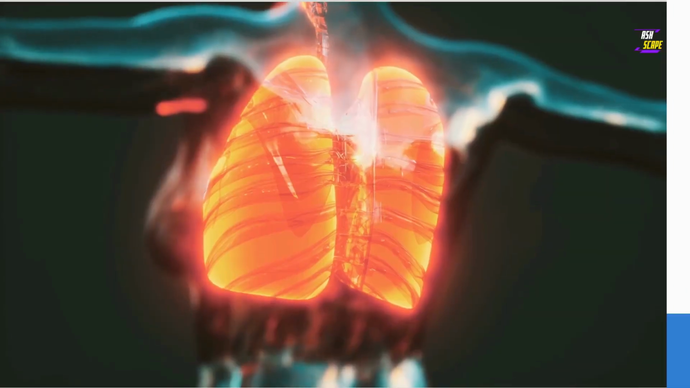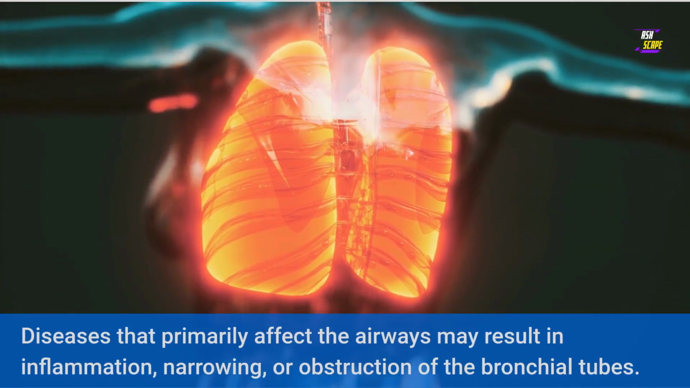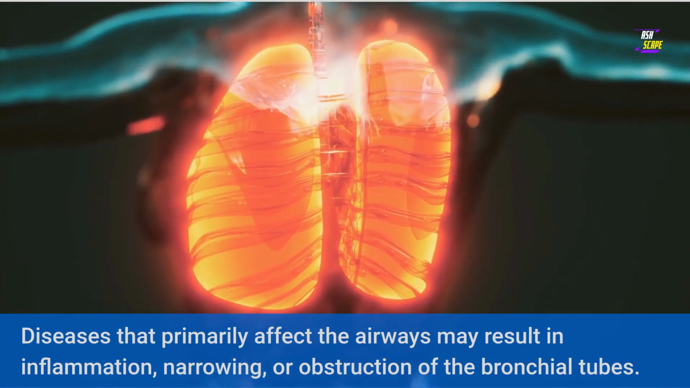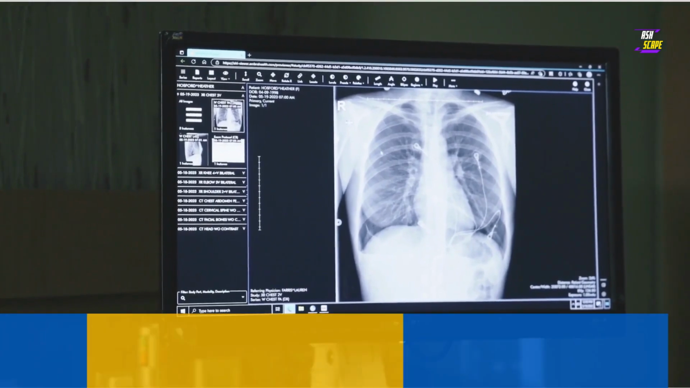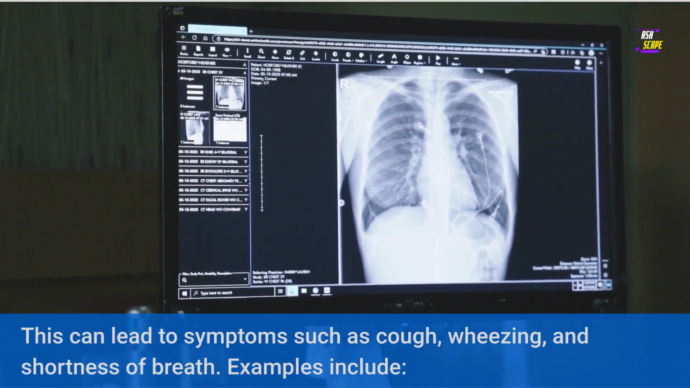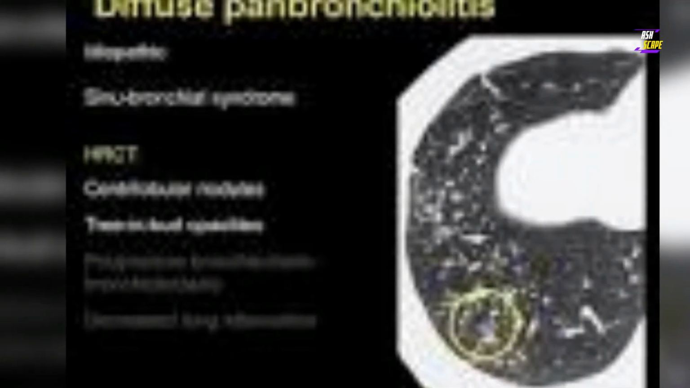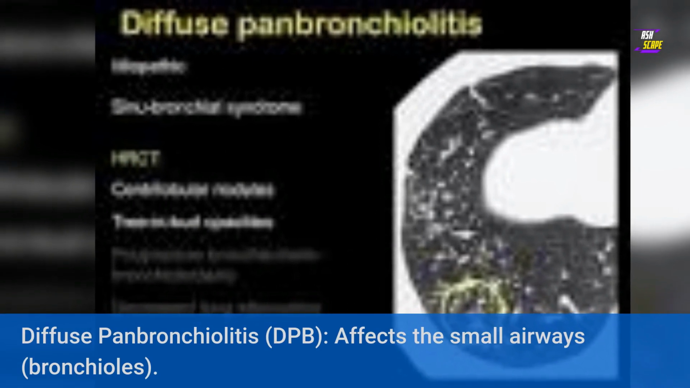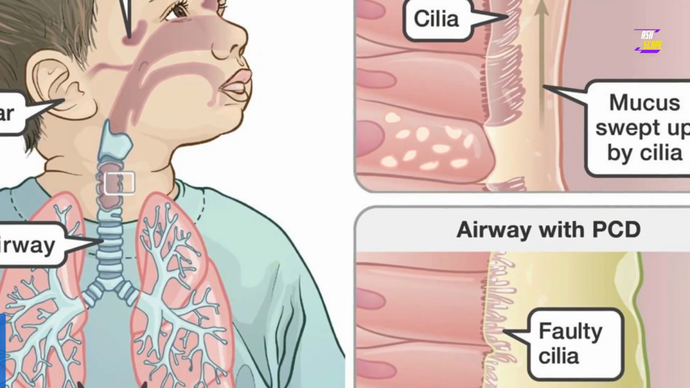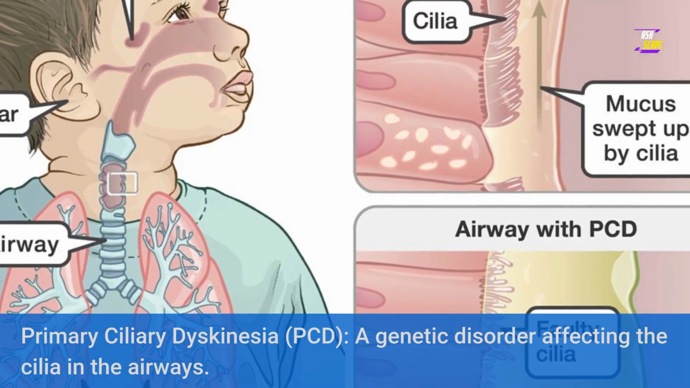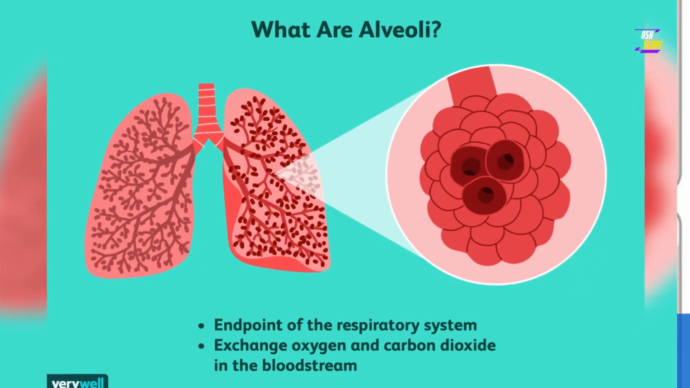1. Airways. Diseases that primarily affect the airways may result in inflammation, narrowing, or obstruction of the bronchial tubes. This can lead to symptoms such as cough, wheezing, and shortness of breath. Examples include diffuse panbronchiolitis, DPB, which affects the small airways, the bronchioles. Primary ciliary dyskinesia, PCD, a genetic disorder affecting the cilia in the airways.